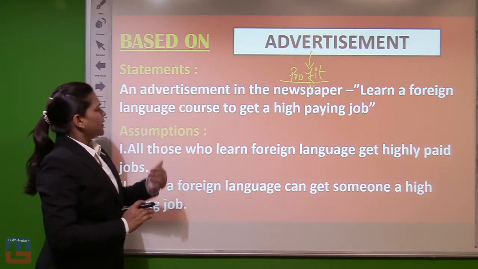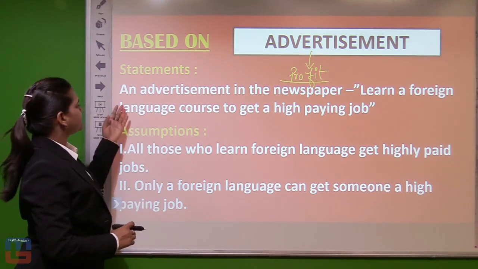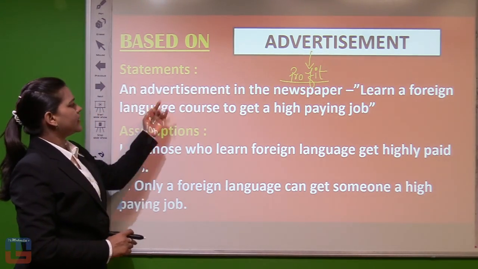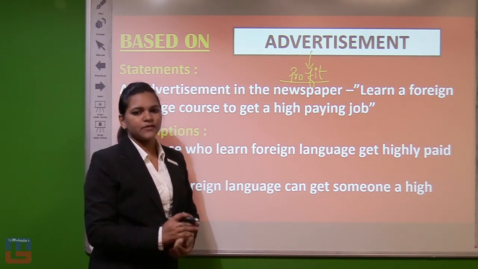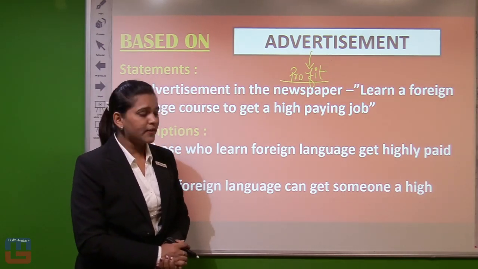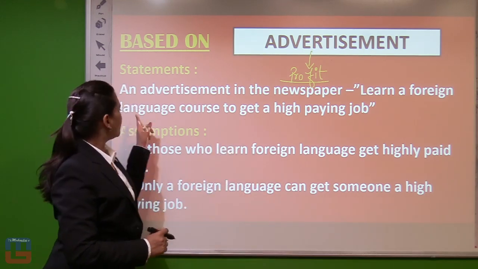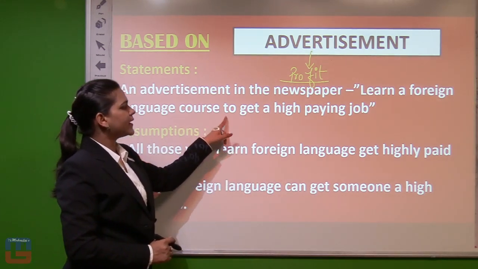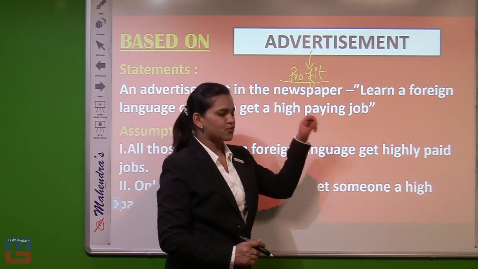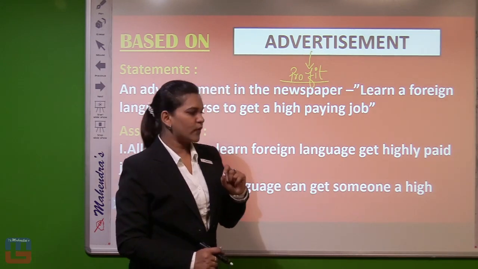So here comes our statement. Like an advertisement in the newspaper. As we know, a newspaper contains many advertisements. One advertisement was written: learn a foreign language course to get a high paying job. Okay, so this line is very clear.